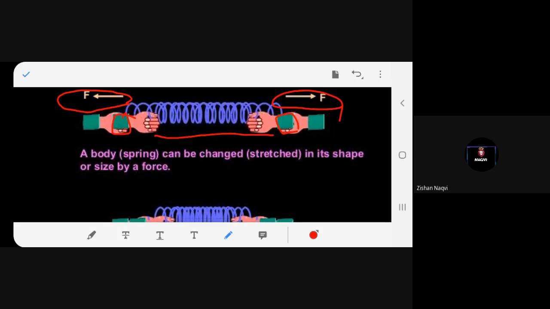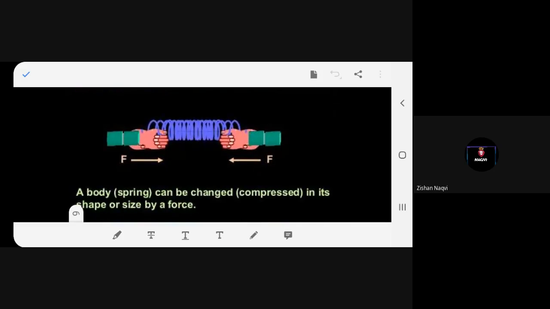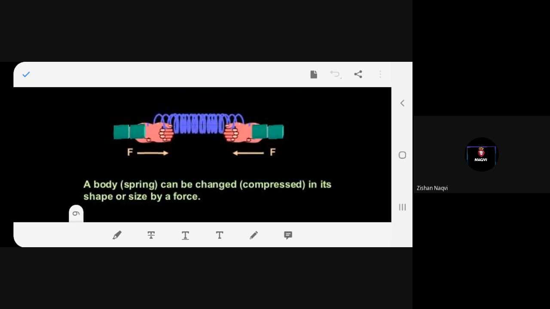What did I do? I changed the shape of the spring. Am I right? By what did I do it? By force, by applying the force. All of you understood? We changed the shape of the body, and the body was a spring. That was stretched.